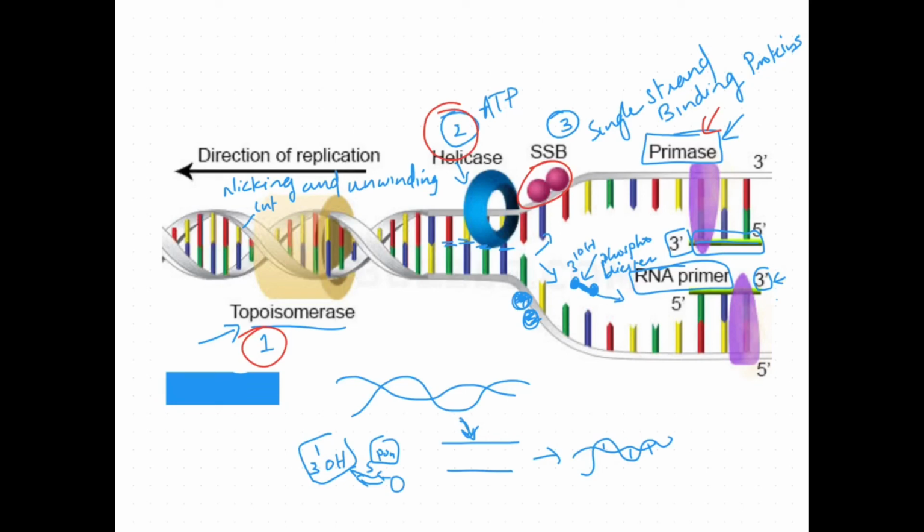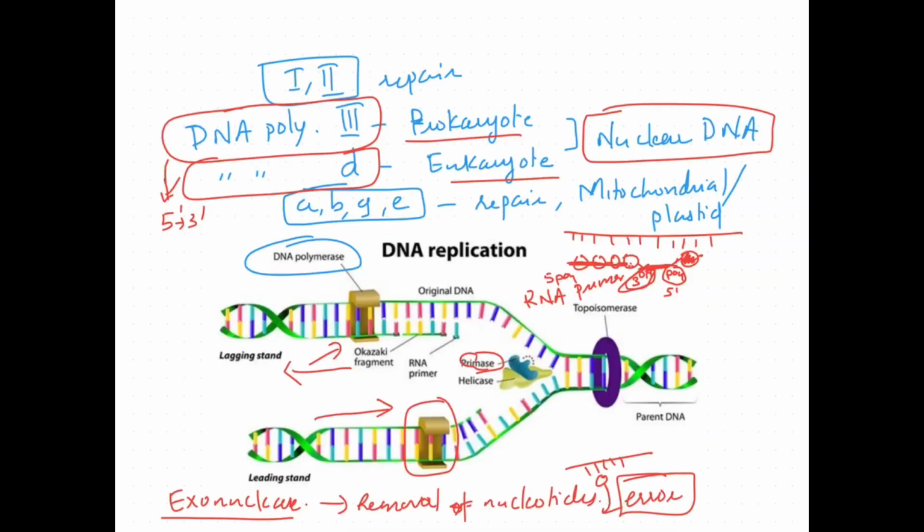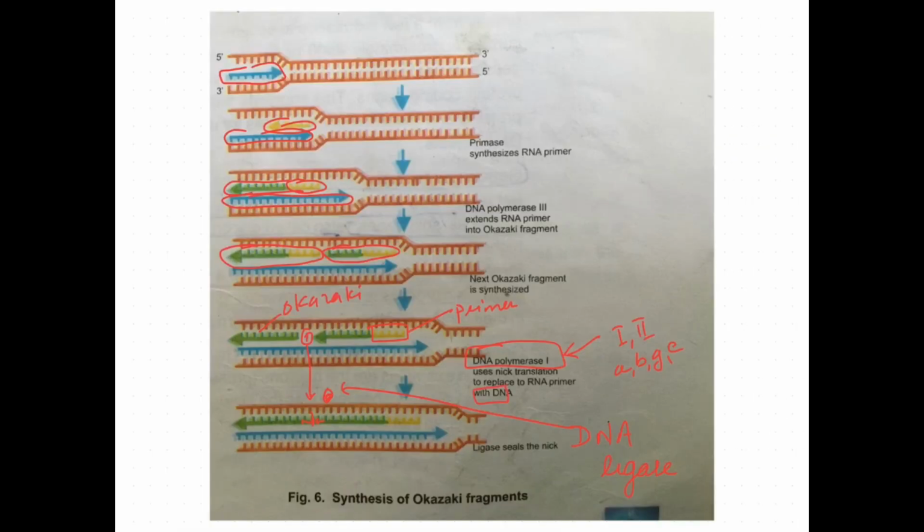The most important enzyme is DNA polymerase. The DNA polymerases are of different types, 1, 2 and 3 in prokaryotes, alpha, beta, delta, gamma, epsilon in eukaryotes. And they can synthesize DNA from 5' to 3'. So when you look at the formation of newly formed DNA, at one end it is growing continuously, that is the leading strand. At the other end it is growing in fragments, that is the lagging strand. These fragments are known as Okazaki fragments, which are later joined by the enzyme DNA ligase.